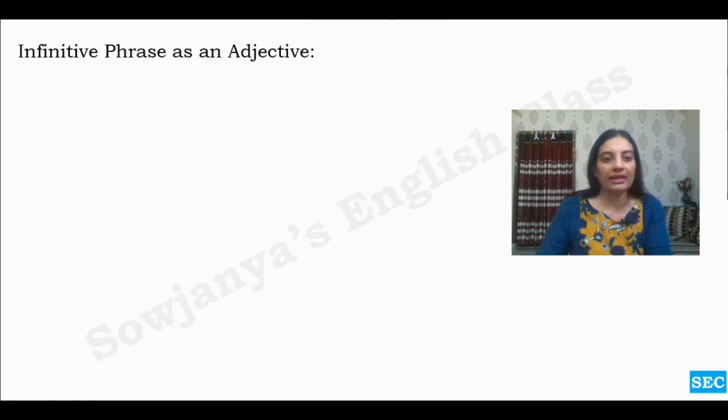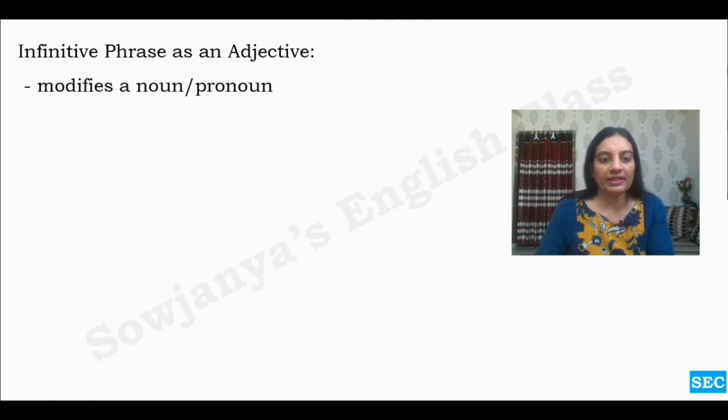Infinitive phrase as an adjective. Let us see. It modifies a noun or pronoun. An adjective phrase acts exactly like an adjective. What is the function of an adjective in a sentence? To modify a noun or pronoun. Even an adjective phrase also modifies a noun or a pronoun. An infinitive, which is acting as an adjective, also modifies a noun or pronoun.